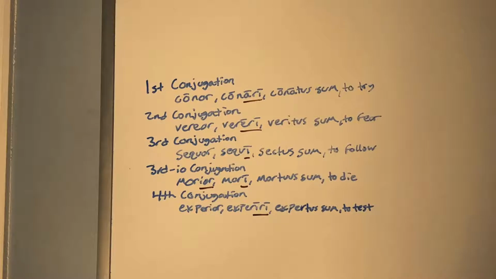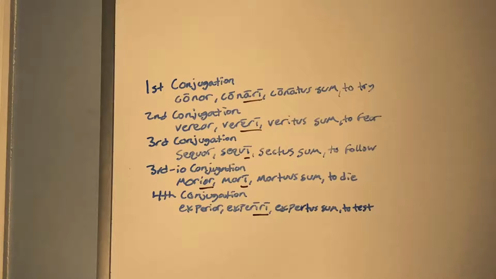So here are some examples of verbs that exist in each conjugation, with why they're in that conjugation highlighted in brown. For conor, conari, that infinitive ends in long A, R, long I. That's what makes it first. For vereor, it's the same thing.